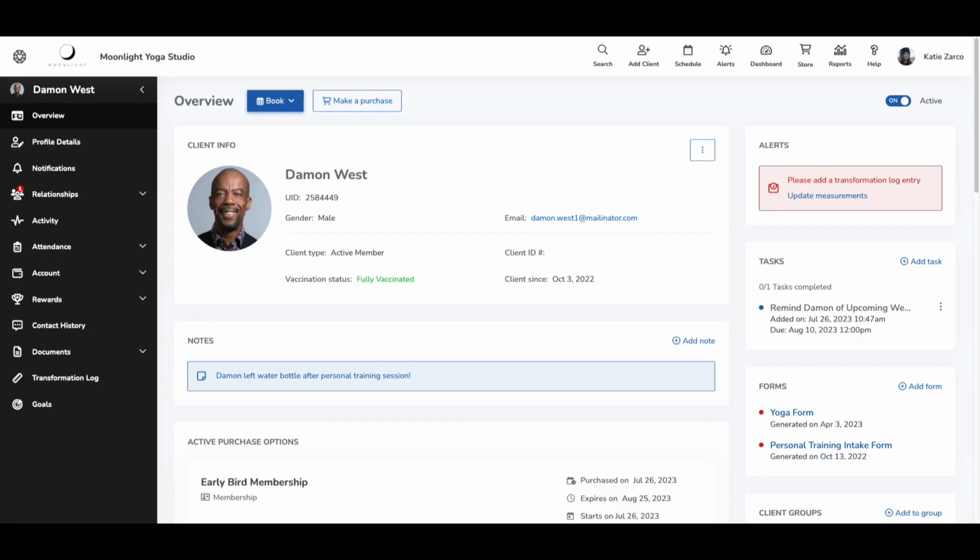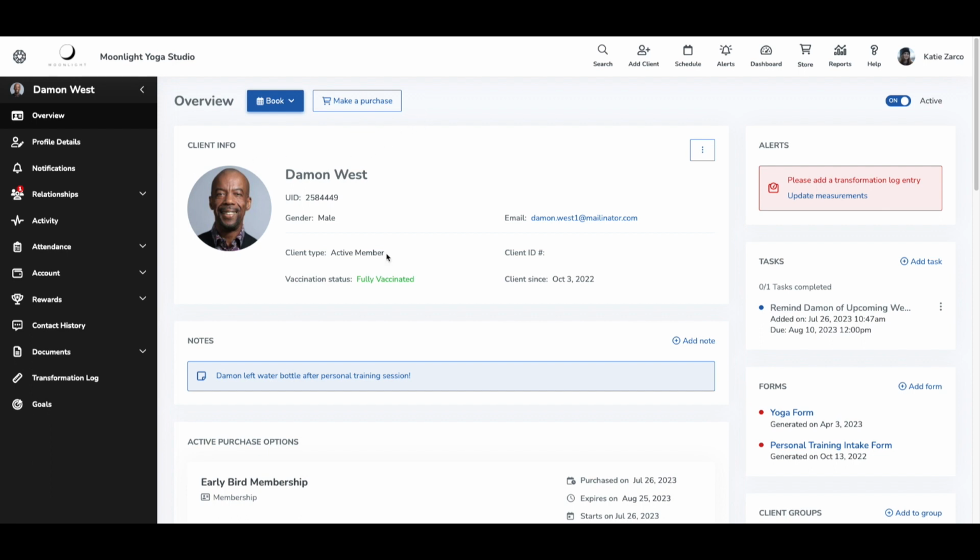The client profile has received a complete makeover, making it more visually appealing and providing a more comprehensive view of client information. Here on the overview page, you can see this book button, which allows you to book a class, event, appointment, or asset for the client, as well as this make a purchase button, which will bring you directly to the online store. These two buttons are now next to the client's profile picture for easier access.